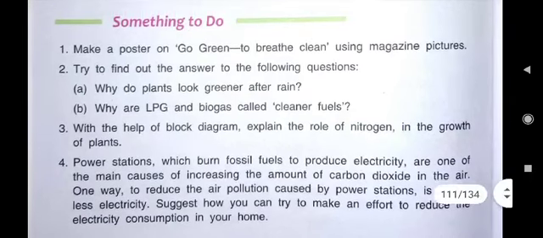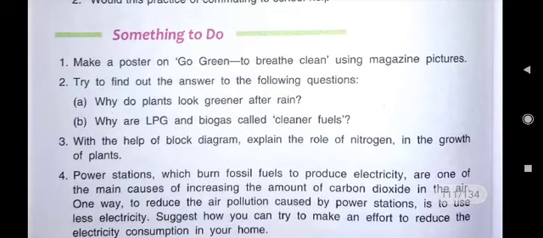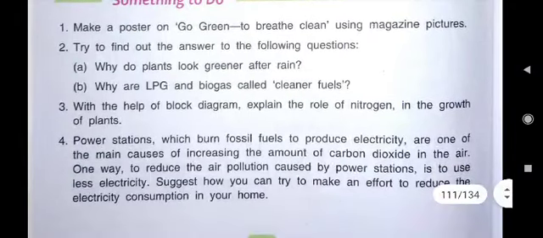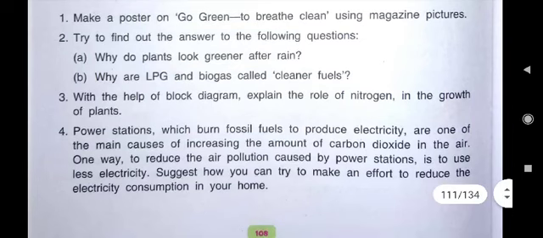Go green means what? We should plant more and more trees. Why should we plant more and more trees? To get fresh air. And if fresh oxygen gas is in the atmosphere, then we will breathe clean.